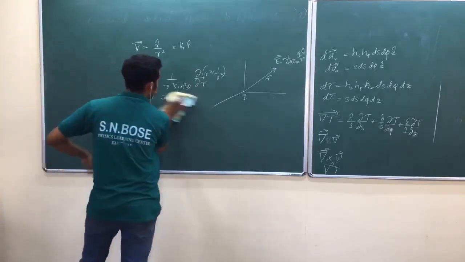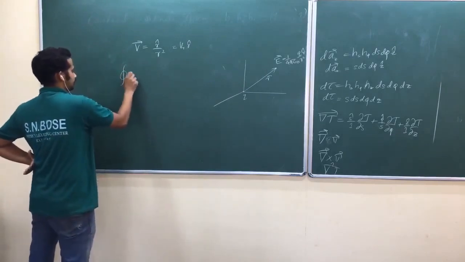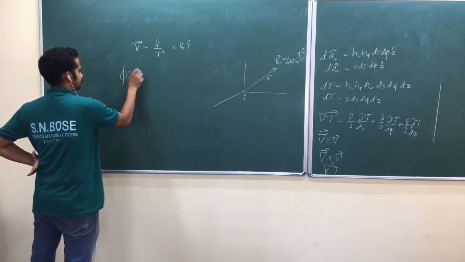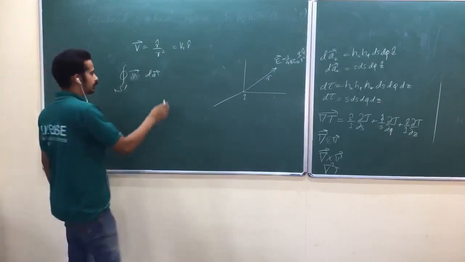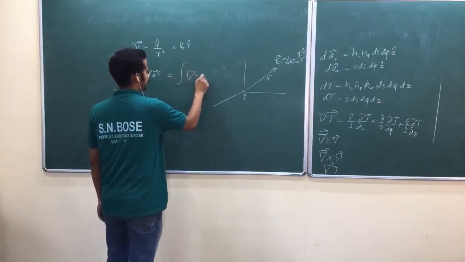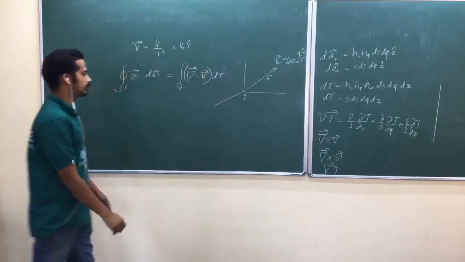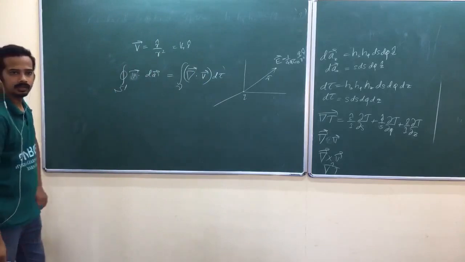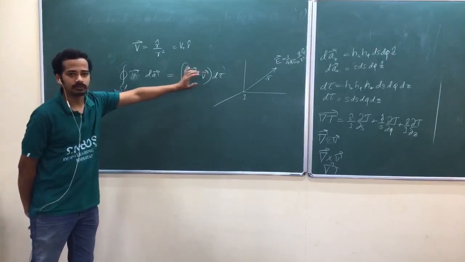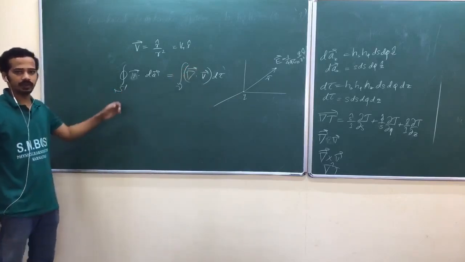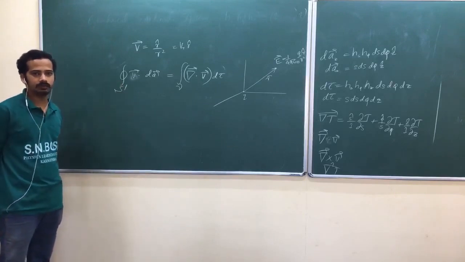Wait a second. Now let me take this vector field. Now I am going to use Gauss theorem. The surface integral of the vector field should be equal to the volume integral of the divergence of the vector field. We are going to use this one to fix this issue. Now look at here. This part gives 0. We shall see what this part will give. If this part is also 0, then okay, whatever we have done is correct.